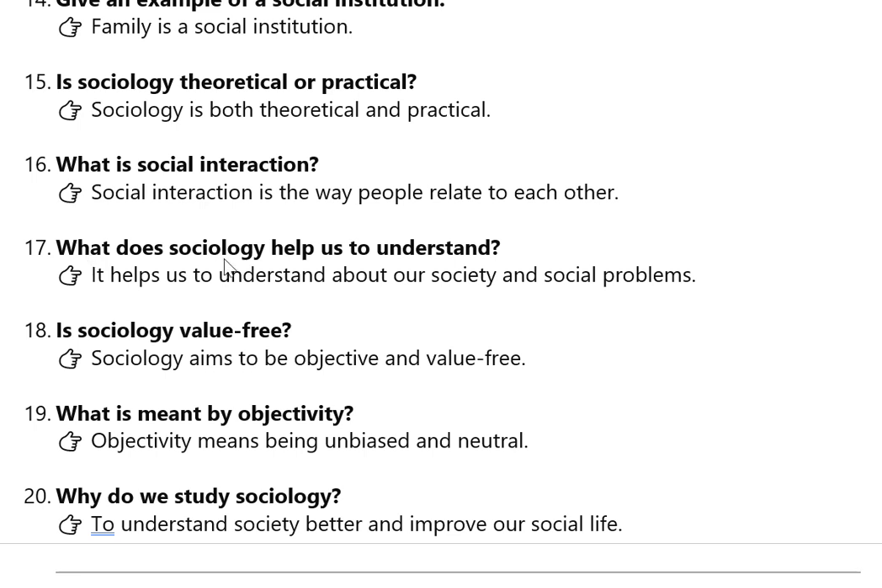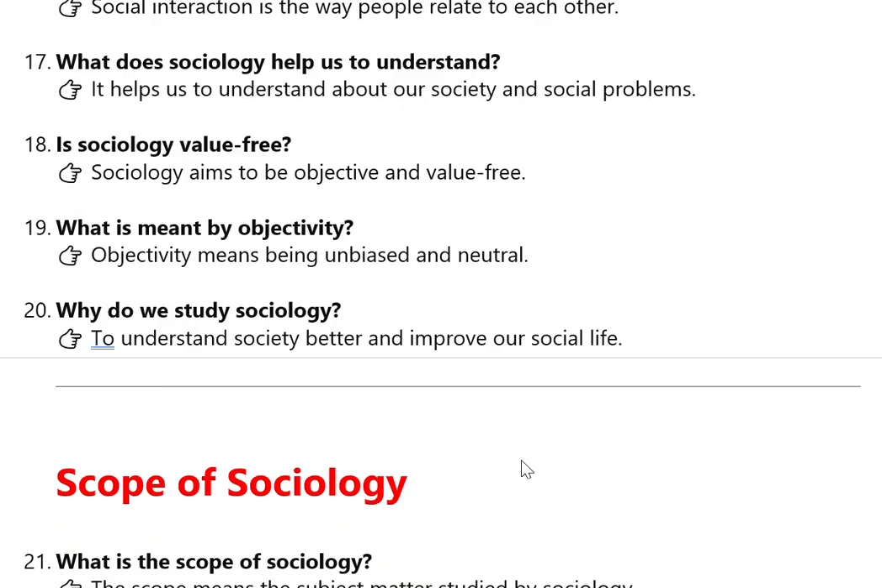17th question, what does sociology help us to understand? It helps us to understand about our society and social problems surrounding us. 18th question, is sociology a value free subject? Of course, sociology aims to be an objective subject and a value free subject. 19th question, what is meant by objectivity? Objectivity means being unbiased and neutral. Now, our 20th question, why do we study sociology? To understand society better and improve our social life.